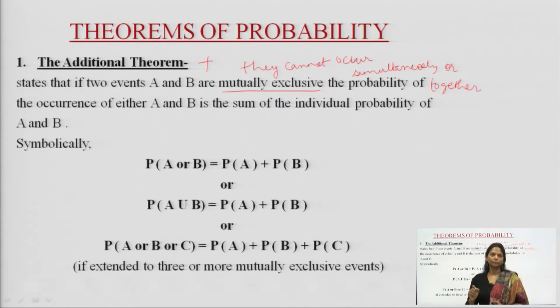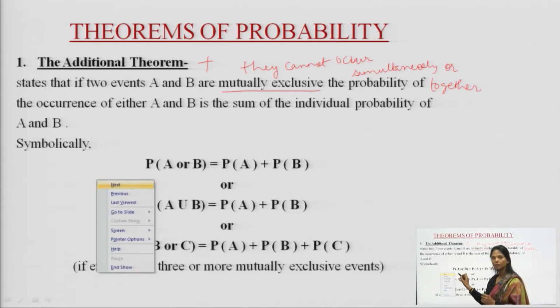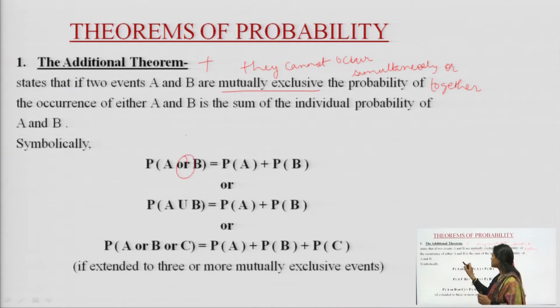So, the addition theorem is applied only where there are two mutually exclusive events. The probability of occurrence of either A or B is the sum of the individual probabilities of A and B, that is, probability of A or B, this or is written as union, is equal to probability of A, separately you add it with probability of B.